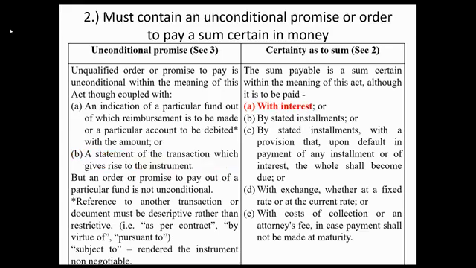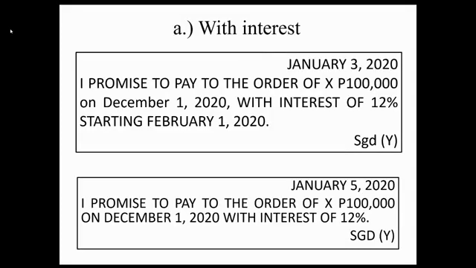Okay? Punta naman tayo sa section 2. Certainty as to the sum. Sabi na the sum payable daw is a sum certain within the meaning of this act, although is to be paid, letter A, with interest. Example, okay, January 3, 2020, I promise to pay to the order of X 100,000 on December 1, 2020 with interest of 12% starting February 1, 2020. Signed Y. Okay, is the instrument negotiable?